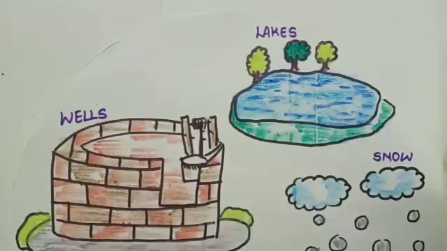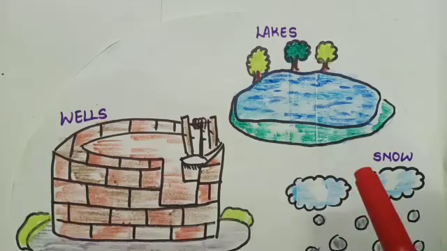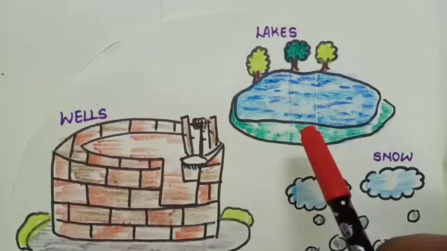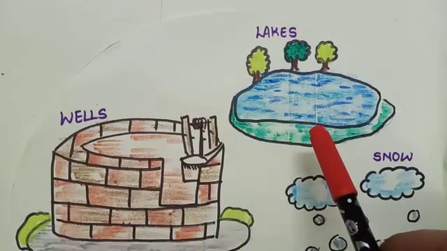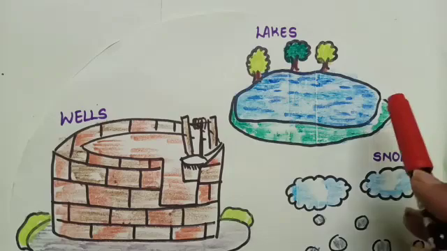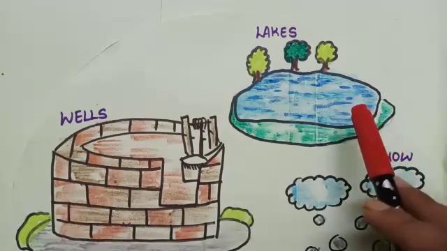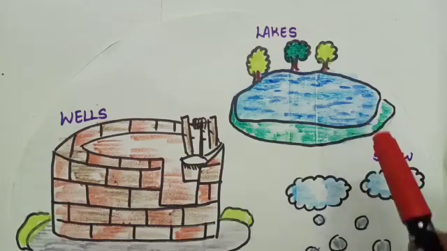Next is your lakes. Now what are they? A water body formed by water collecting naturally in a low-lying area of land is called a lake. Now low-lying area means what? The land surface, the height is below the low level. So that is why these are present in the low-lying areas. So these are formed naturally by collecting the water.